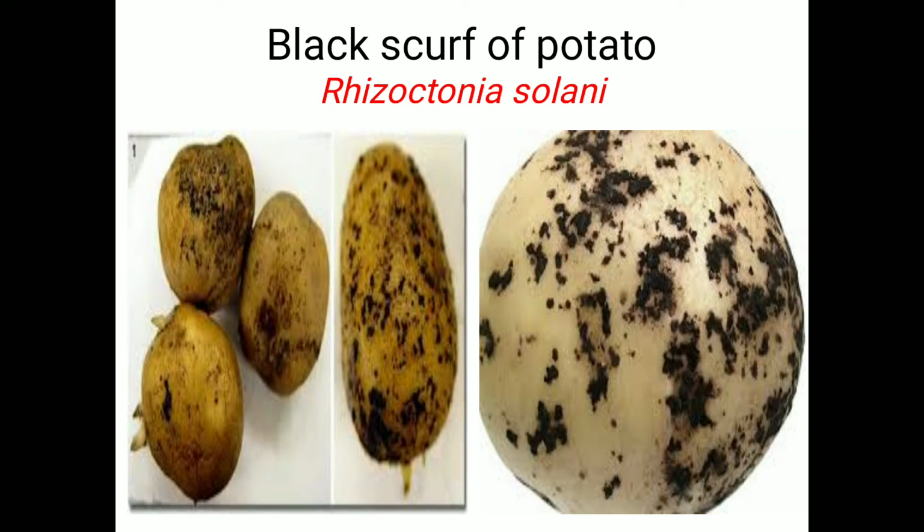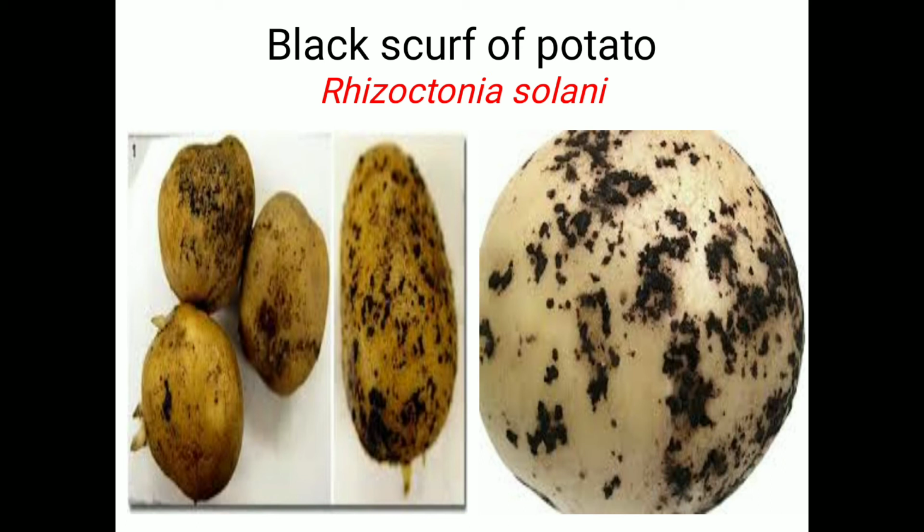Next, we discuss the black scurf of potato. As we know, black scurf of potato is caused by the fungus Rhizoctonia solani. Regarding symptoms, they are observed on the above and below ground parts of the plants. Symptoms on the above ground part early in the season include necrosis at the tip of the sprout or on the leaves. Lesions on the shoots or roots are also observed.